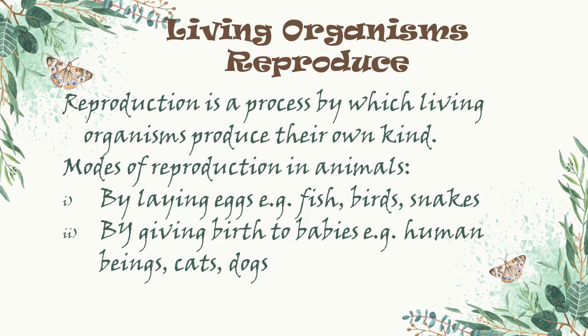Now there are two different modes of reproduction in animals. One is by laying eggs. For example, fish, birds, snakes, etc. reproduce by laying eggs. The second method is by giving birth to young ones, like human beings, cats, dogs, etc.